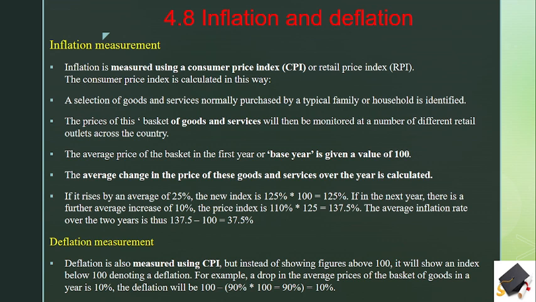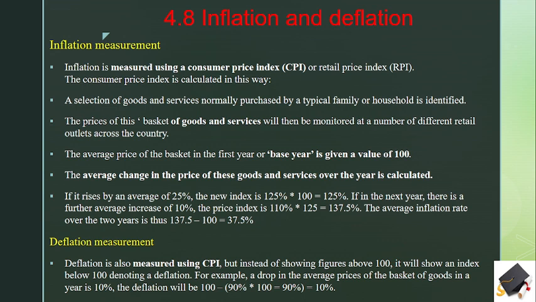Let's take an example. If the price rises by an average of 25%, the new index is 125, that is 125%. If the next year there is a further average increase of 10%, the price index is 110 multiplied by 125, which is 137.5. The average inflation over the 2 years is thus 137.5 minus 100, which becomes 37.5%. I'll give you an assignment on that formula, then you will get how you can count CPI.